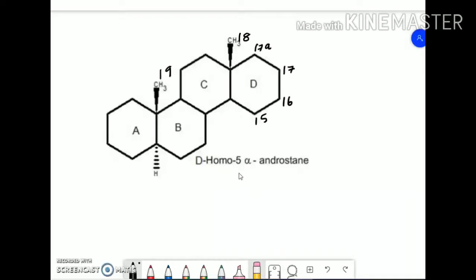So this is 17a. If there is a methyl group here, then it becomes 17a methyl D HOMO 5 alpha androstane. Okay, so this is the nomenclature.